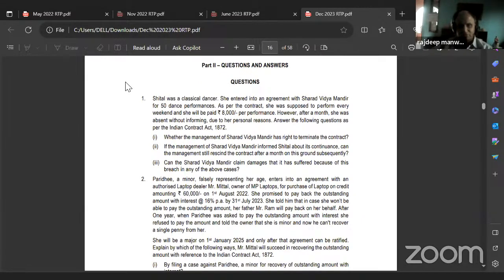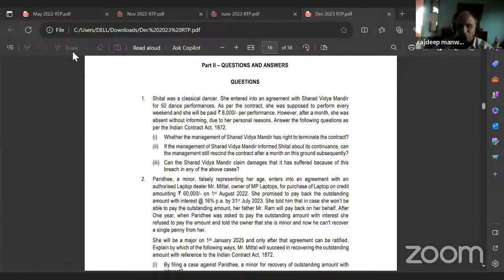Questions and answers. First one. Sheetal was a classical dancer. She entered into an agreement with Sharad Vidya Mandir for 50 dance performances. As per the contract, she was supposed to perform every weekend and she would be paid rupees 8,000 per performance. However, after a month, she was absent without informing due to her personal reasons. Answer the following questions as per the Indian Contract Act 1872. See, now they're going to answer the following questions as per the Indian Contract Act 1872.